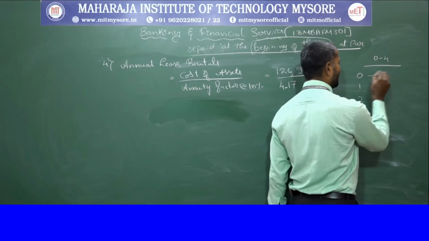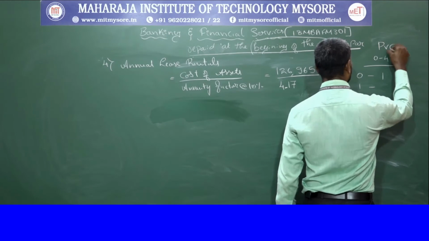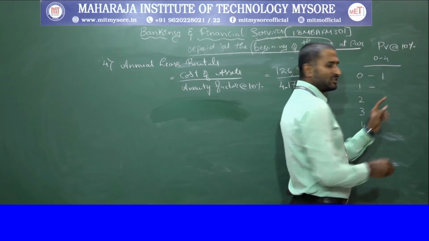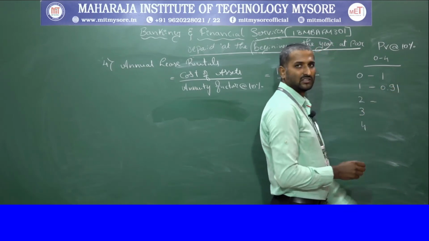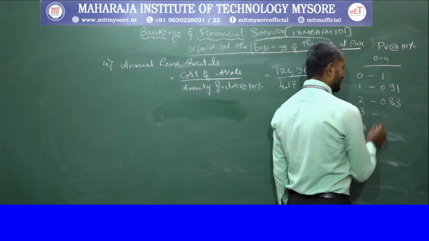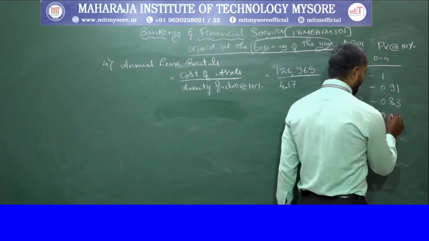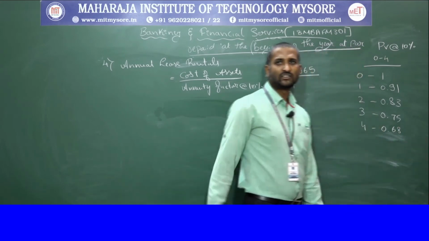The first year will always be 1, and the second year PV at 10% will be 0.91, the third year 0.83, the fourth year 0.75 and 0.68.